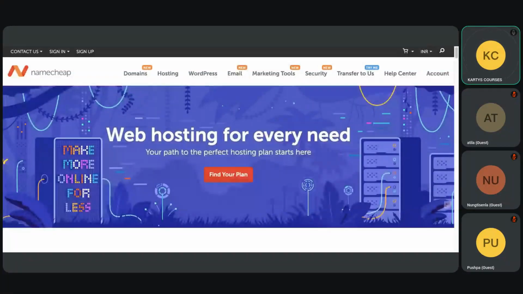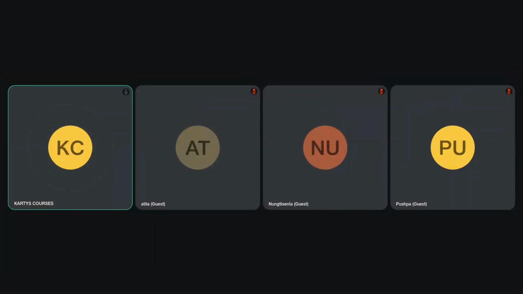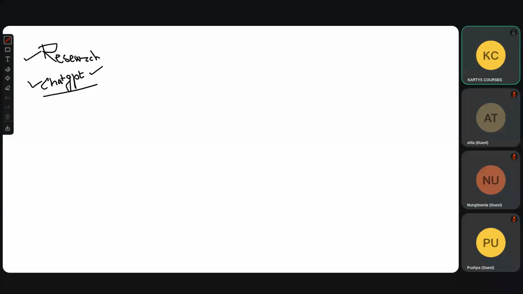So what all you need, I'll quickly make a diagram. When you're giving the homework, you have to make diagrams like that. Clear, guys? So this is your domain name.